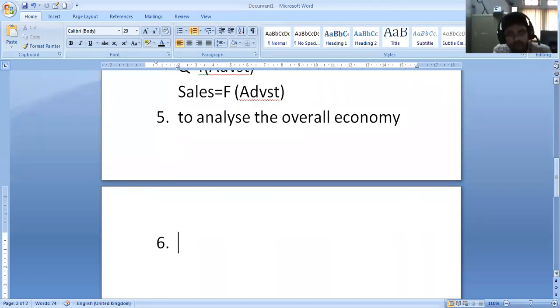For example, low investment leads to low income, which means low employment opportunities. Low employment opportunity leads to low income. Low income leads to a low level of consumption. Low consumption leads to low savings. When the low savings convert into low investment, right? There is a vicious circle of poverty. I think there is a vicious circle.